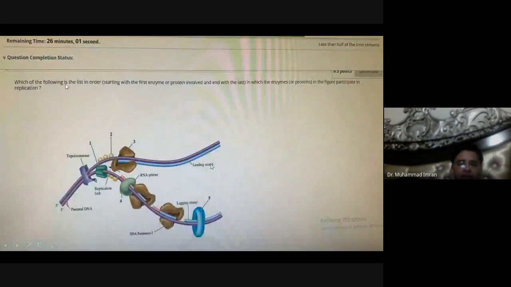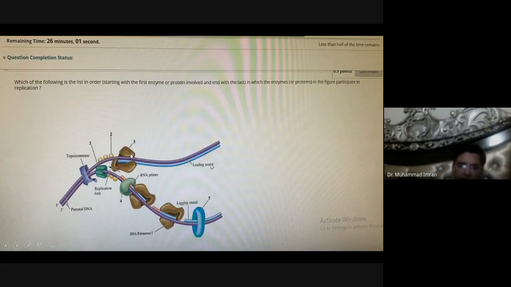Which of the following listed below participate in replication? So 1, 2, 3, 4 and 5. This is the helicase enzyme which breaks the hydrogen bonds. This is correct. This is the single-stranded DNA binding protein which keeps the DNA strands in separate form and protects them from nucleases. That is correct.